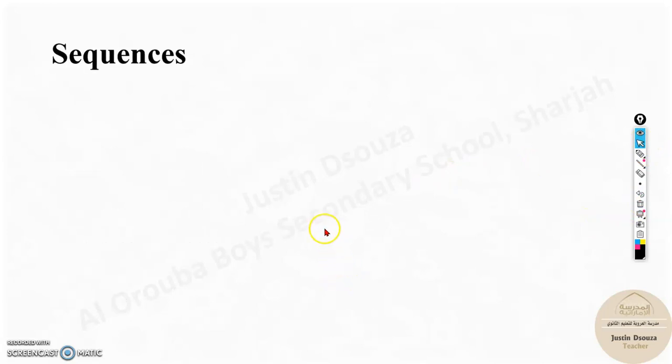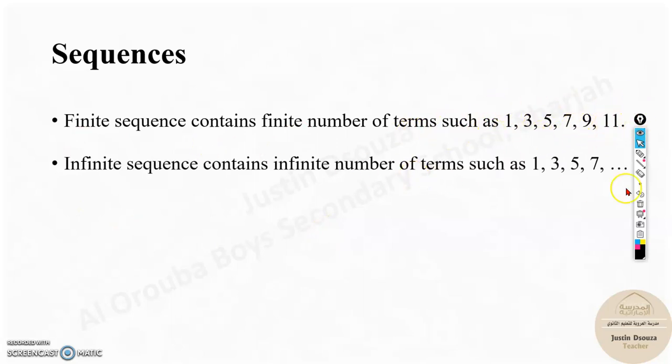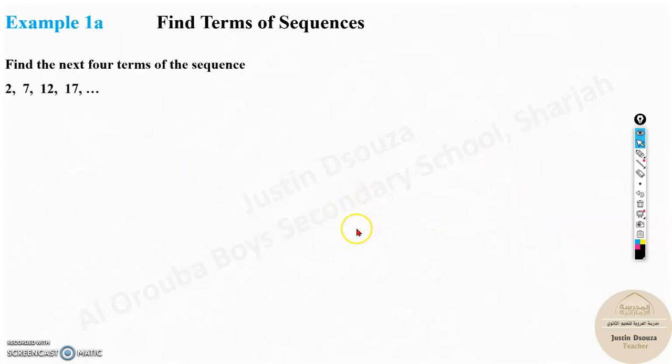Now about sequences. Finite, we just went across this. Finite is something that is countable, whereas infinite goes on with these three dots. A little bit of this knowledge was discussed in the previous lesson, lesson 1, as well. And now we will get into the problems. Find terms of sequences.